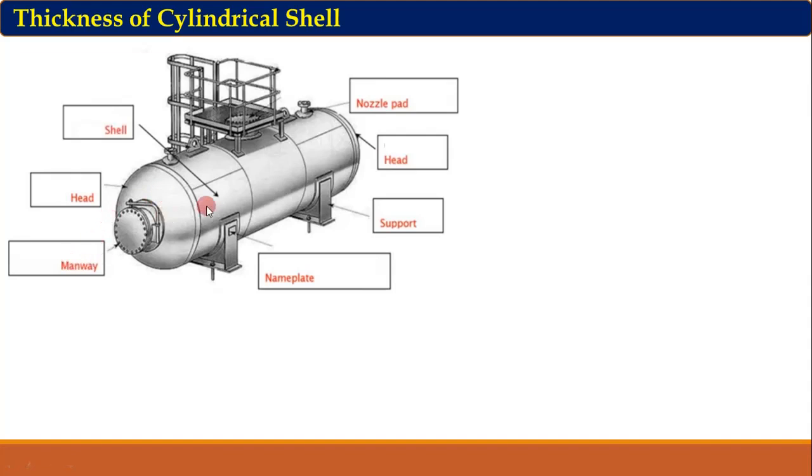This is the manway or manhole, and this is the support. As we can see here, this pressure vessel is formed by a large number of plates welded together. So obviously the size of this pressure vessel is large. As the size is large, its inner diameter is also large as compared to thickness, and hence we can consider this cylindrical shell as a thin cylinder. So we can apply the equation of thin cylinder to this cylindrical shell.